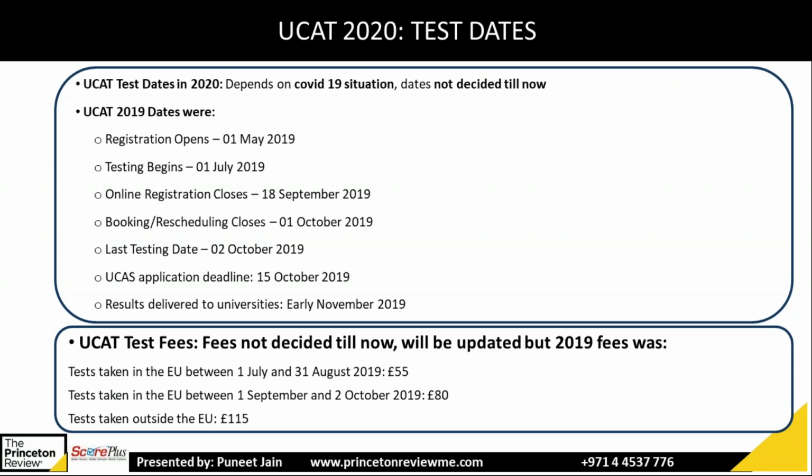And your application deadline to the universities was 15th October 2019. Coming to the exam fees, the UCAT exam fee, as you can see, if you take the exam between 1st July to 31st August, was €55. If you take it between 1st September and October, then it was more because you are taking it late: €80. And if you take it outside the EU, like in Dubai or Bahrain, then you have to pay €115. But for 2020, they have not finalized the fees and the dates.